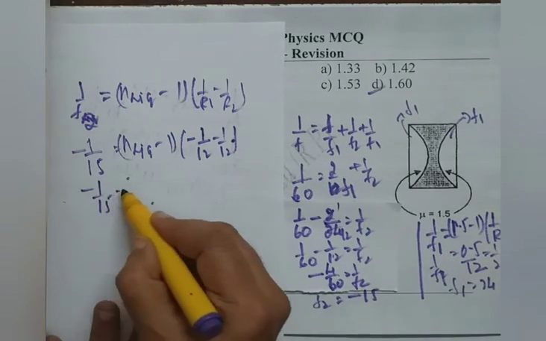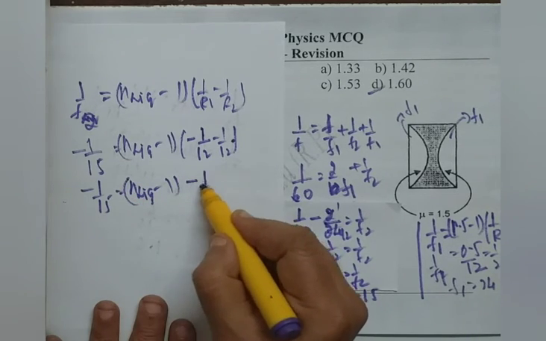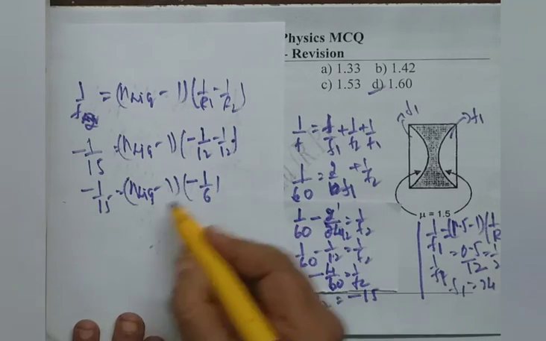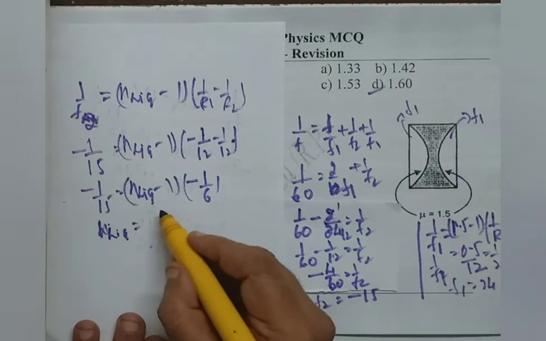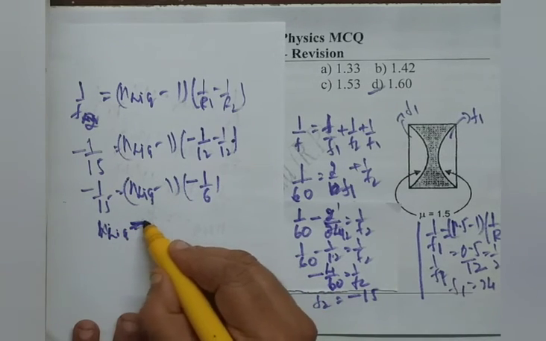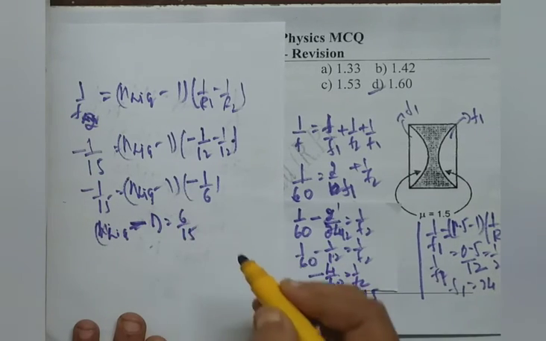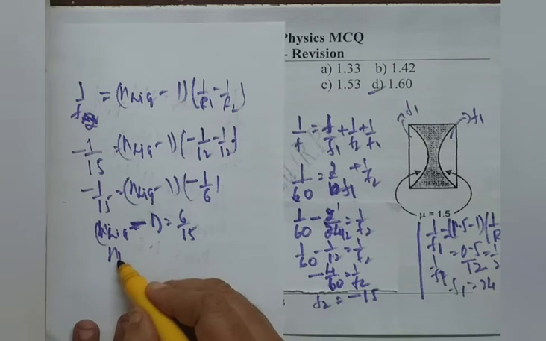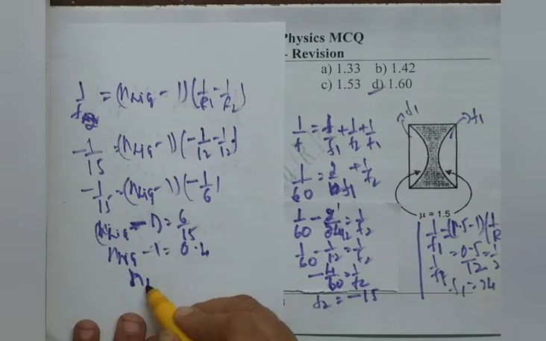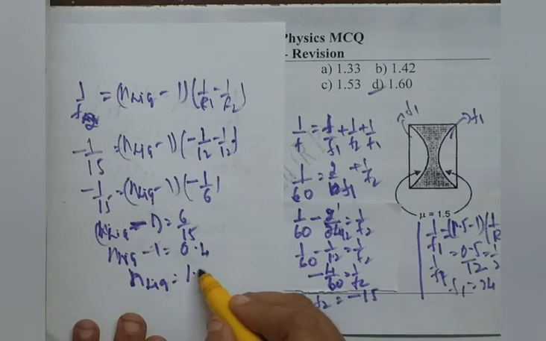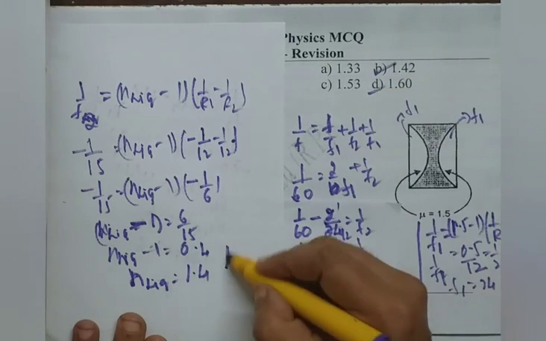Therefore minus 1 by 15 equals n liquid minus 1 into minus 1 by 6 we can write, cancelling the minus sign, we have n liquid minus 1 equals 6 by 15, or n liquid minus 1 is 0.4, so n liquid equals 1.4. Option B is right.